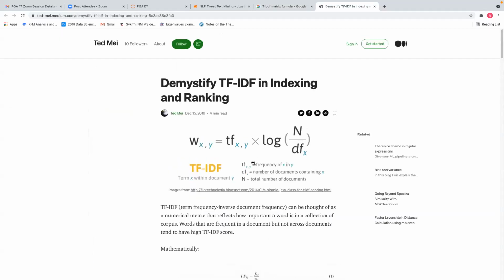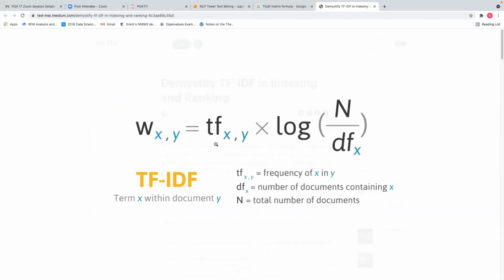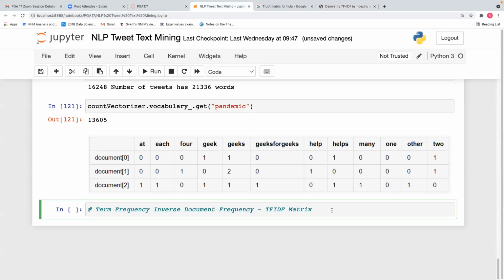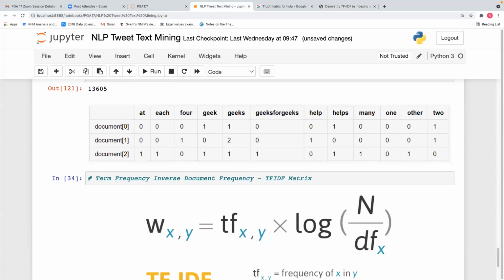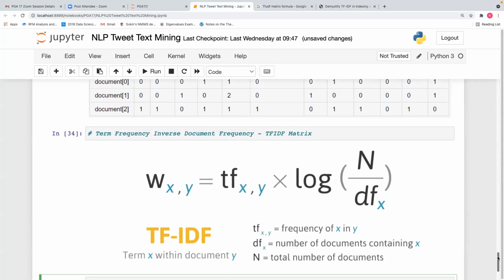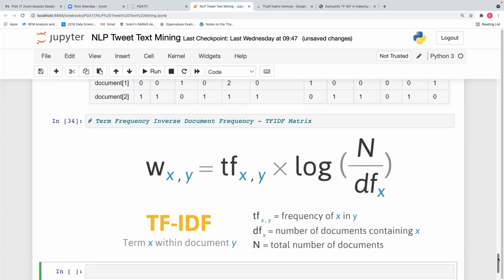So it uses two components: term frequency multiplied by log of n by document frequency. So this is the formula it uses to calculate the TF-IDF values. This is the formula for term frequency inverse document frequency.